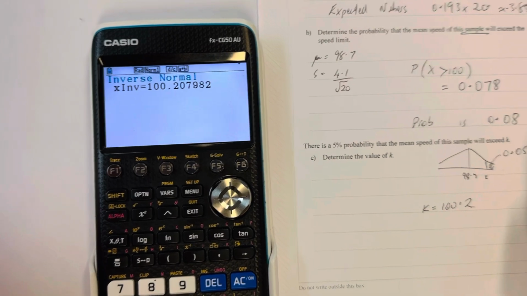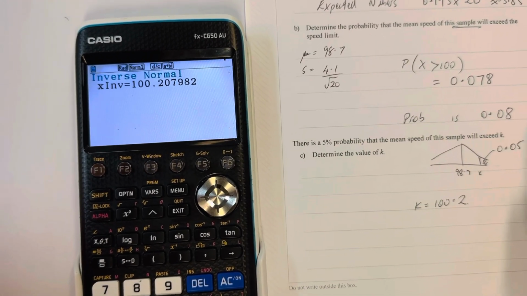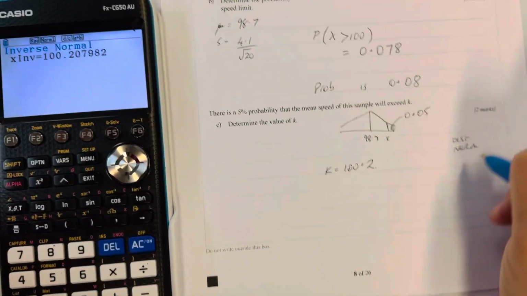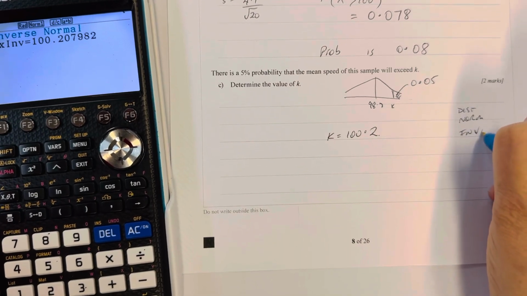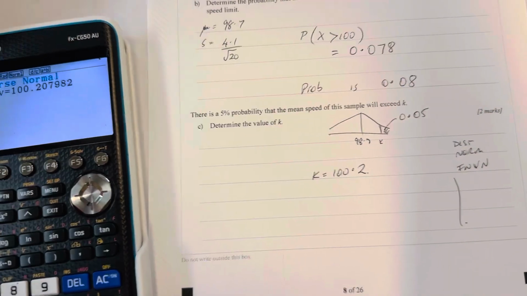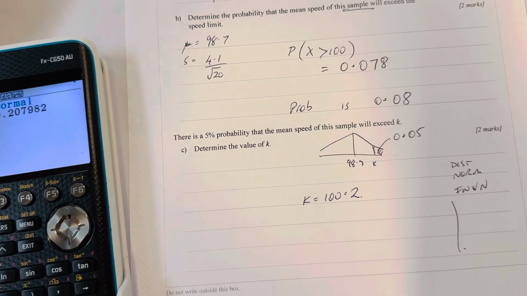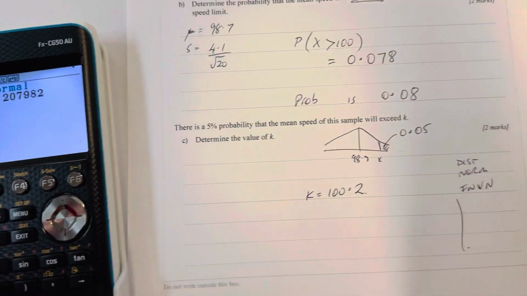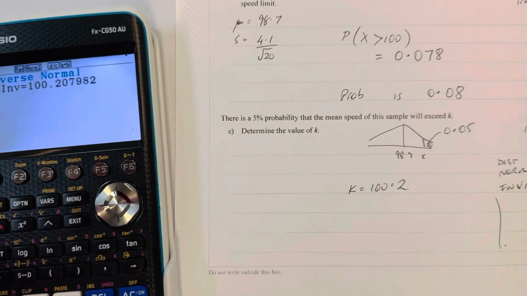I would make a note here that what I did on my calculation, I went distribution, normal, inverse N, and I'd list what I put into my calculator as some working for where we're going. Okay? And that is the end of that question.